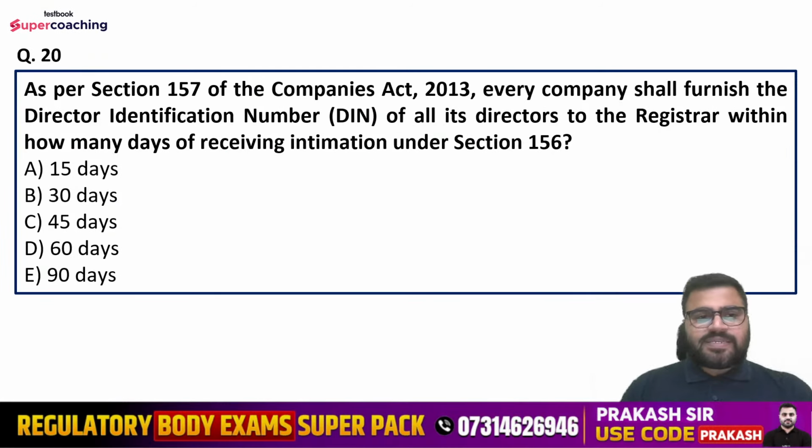Question number 20 is, as per section 157 of the Companies Act 2013, every company shall furnish the director identification number of all its directors to the registrar within how many days of receiving intimation under section 156? Options are 15 days, 30 days, 45 days, 60 days and 90 days.